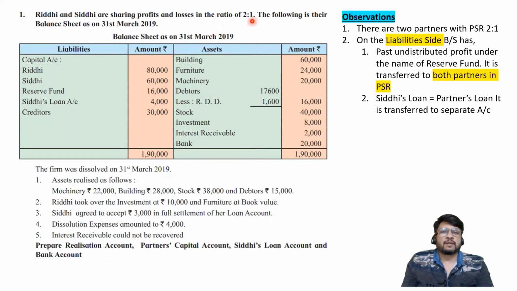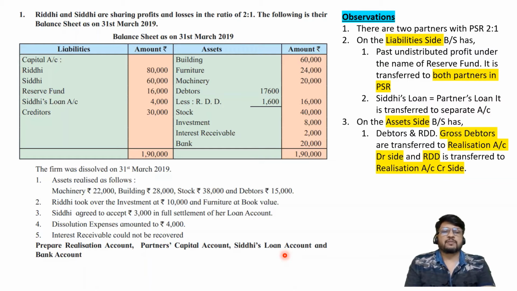Here there are two partners, so it will be transferred to Riddhi and Siddhi's capital account. There is no current account, so it will be transferred to their capital account in 2:1. Siddhi's loan, this 4,000, is not an outsider. Siddhi is a partner, so it is a partner's loan, and it will be transferred to a separate account. Anyway, they have told you to prepare Siddhi's loan account, so it is easy for us.